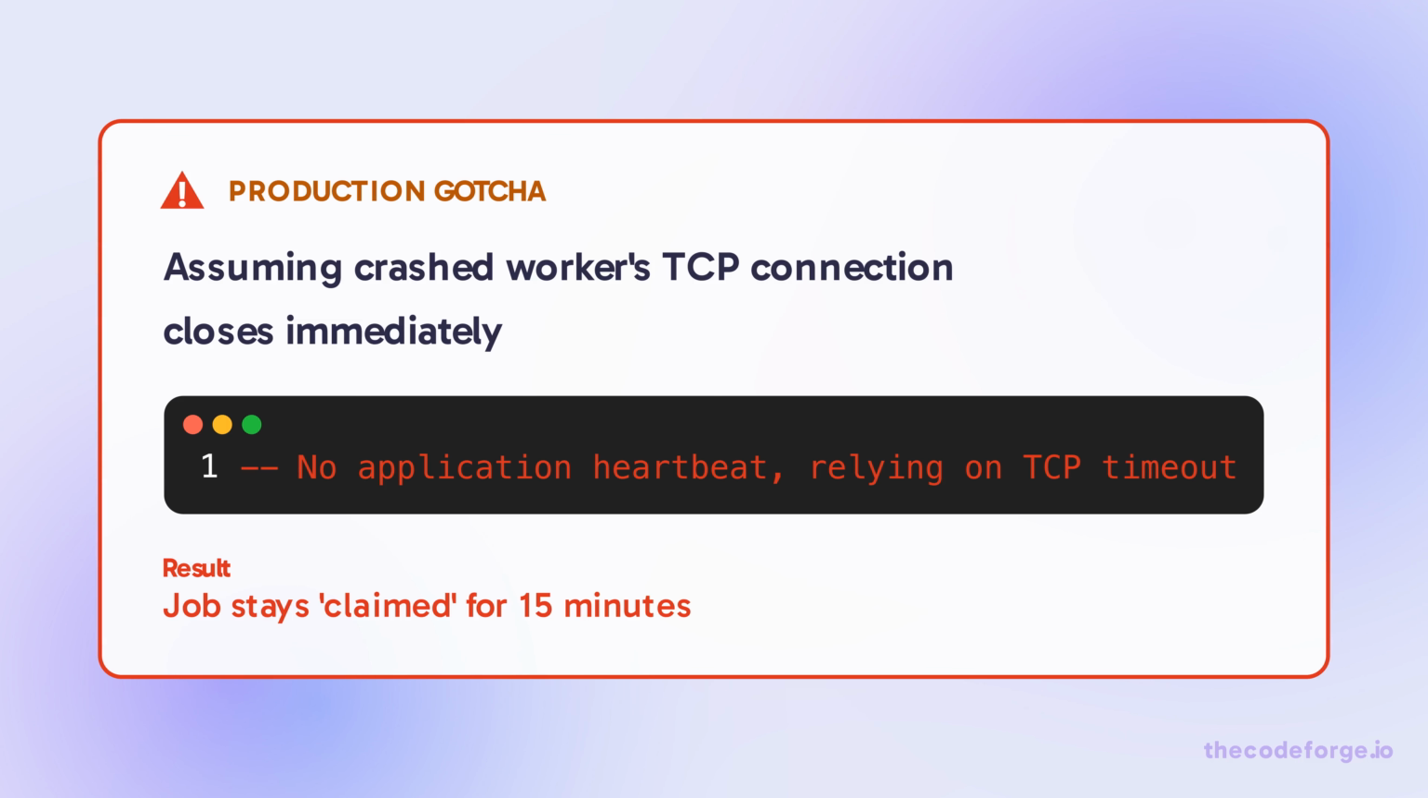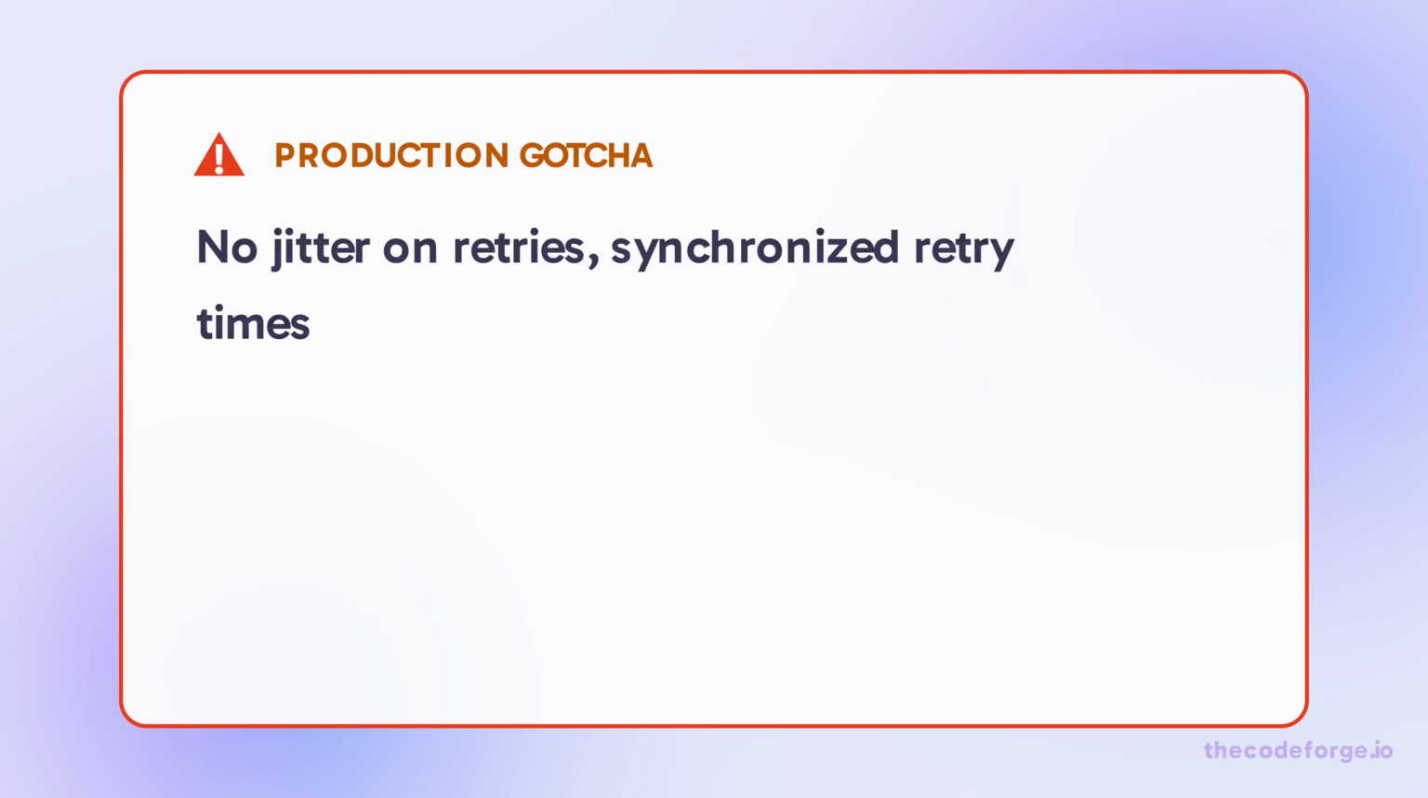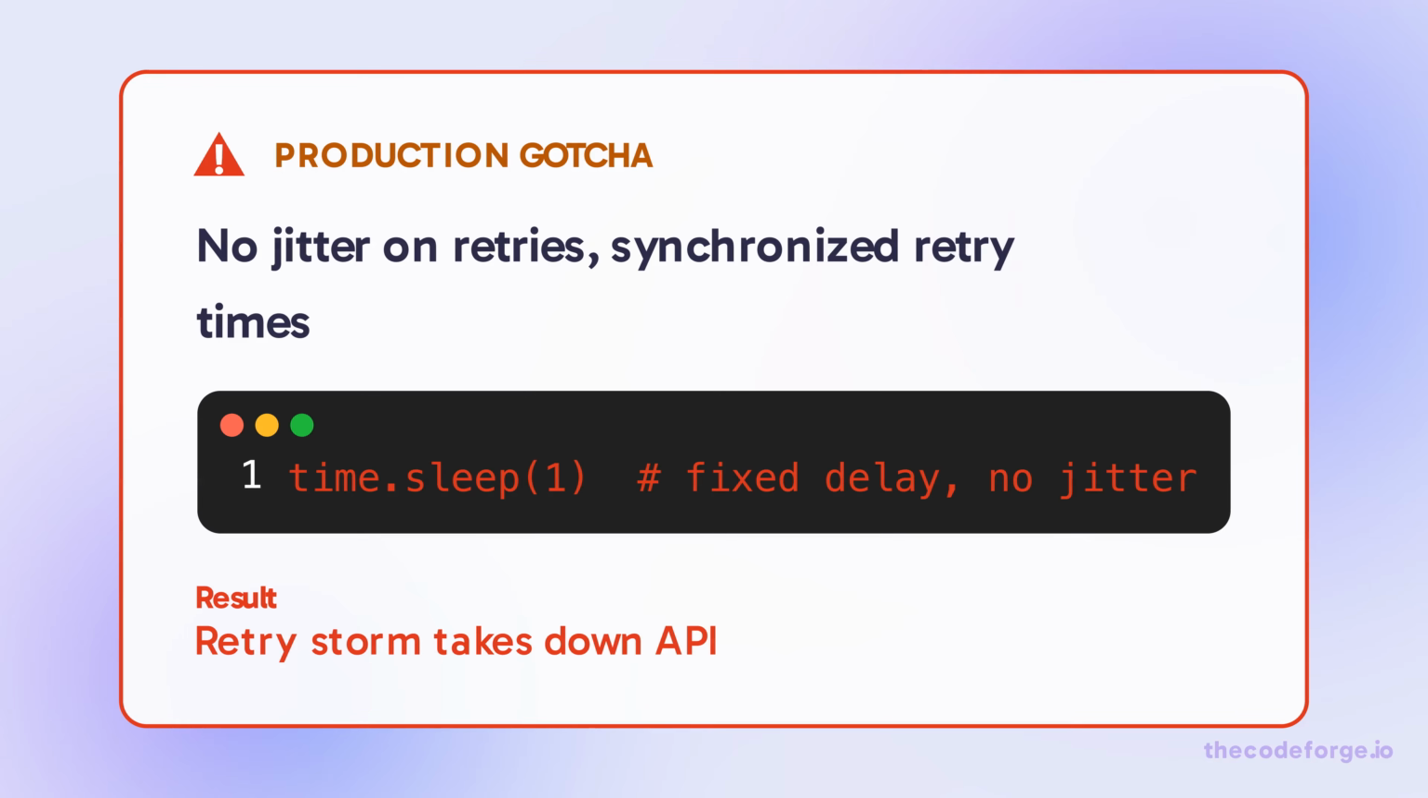Don't assume a crashed worker's TCP connection will close immediately. It can take minutes. Always use application-level heartbeats with a timeout. If a job fails and retries immediately without jitter, it hits the same resource at the same time. Always add exponential backoff with jitter to avoid synchronized retries.